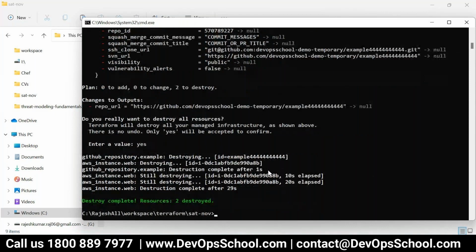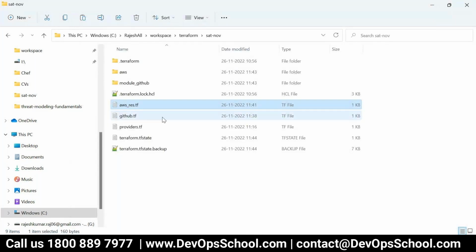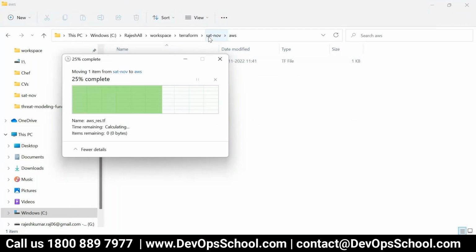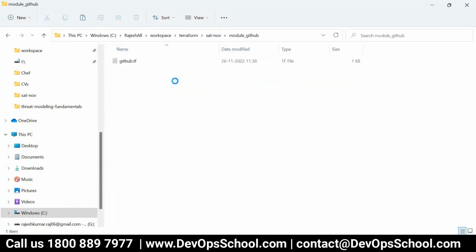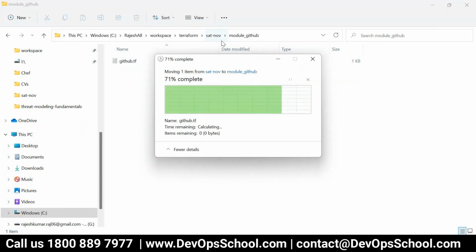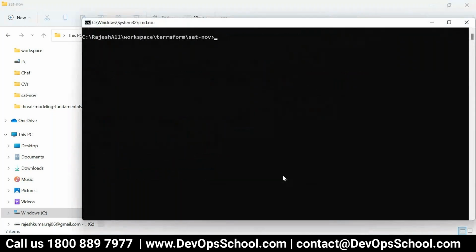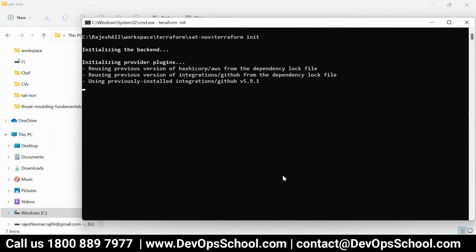Okay, so now I did this. I just want to copy the AWS module, replace, and the GitHub module, replace. So I quickly created two modules. Why? Because I wanted to manage my large program. So when you have a module, you run terraform init. Init will install the module specifications. So there are two modules which I have.